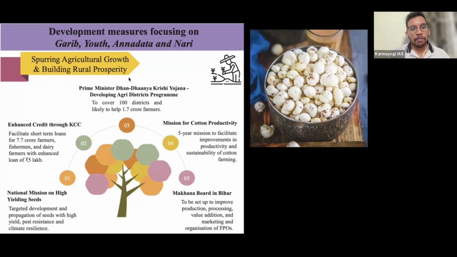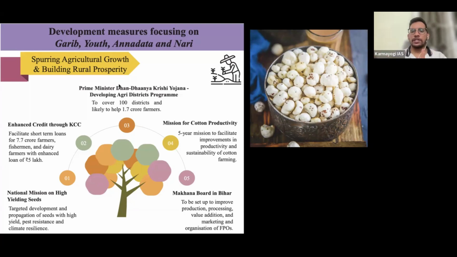First, they are going to come up with the Dhan Dhanya Krishi Yojana scheme. A new scheme is going to be launched, but it is not completely detailed yet. That will come only once the cabinet approves it. But yes, this is the proposition that the government wants to launch. For what purpose? It is like an aspirational district program. You might be aware that Niti Aayog has focused on 112 aspirational districts to push their development, especially in underdeveloped areas. In the same way, the government wants to take 100 districts.